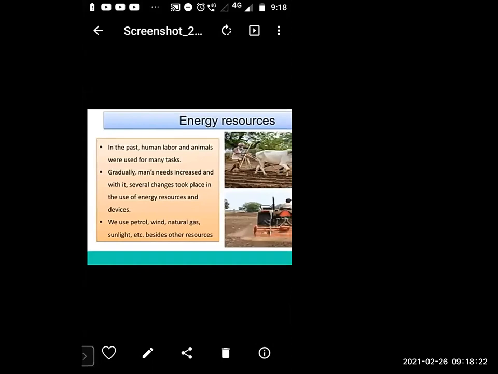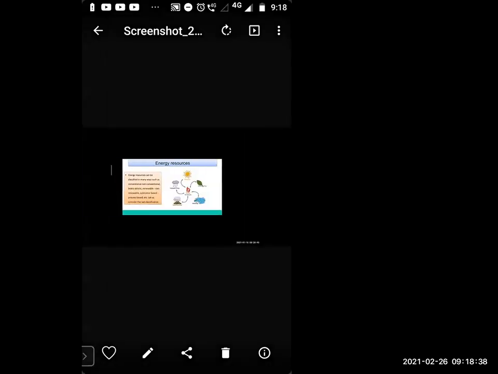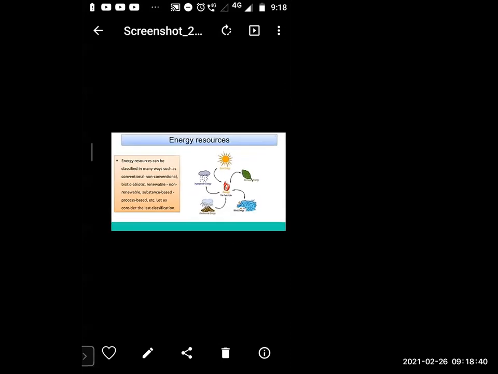So we have seen that for motor car and bike, we have to use petrol, then wind and natural gas also. Okay. So we have to learn other things also.